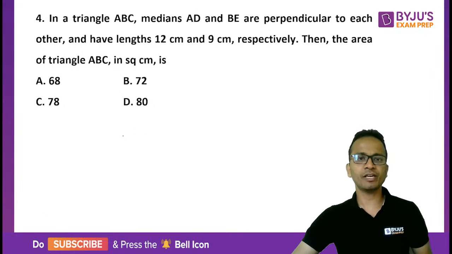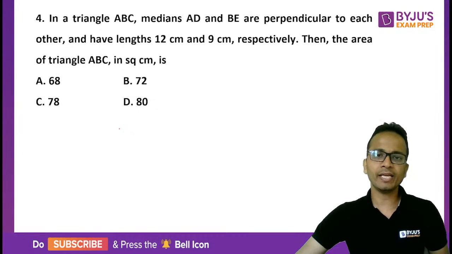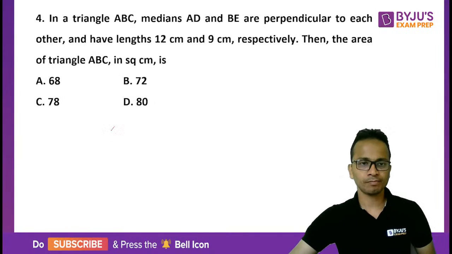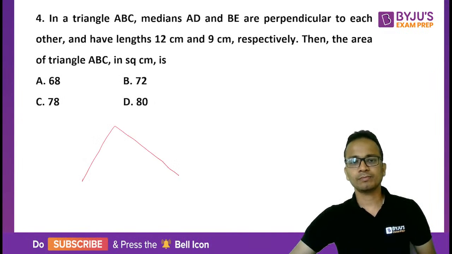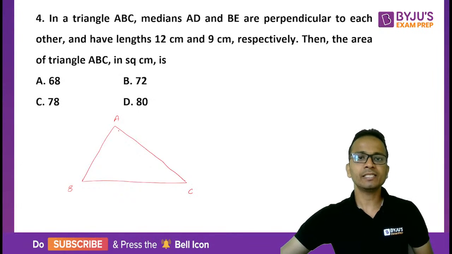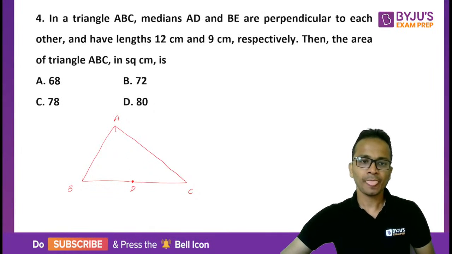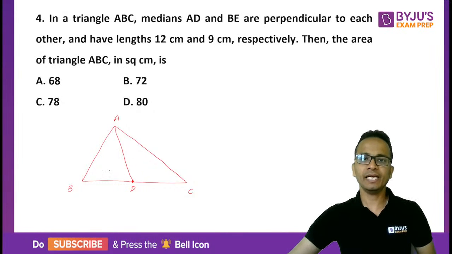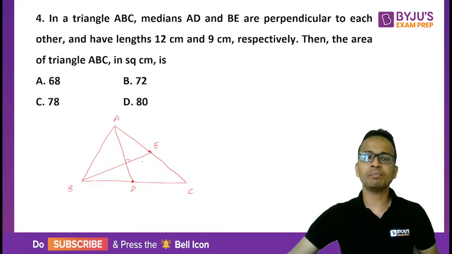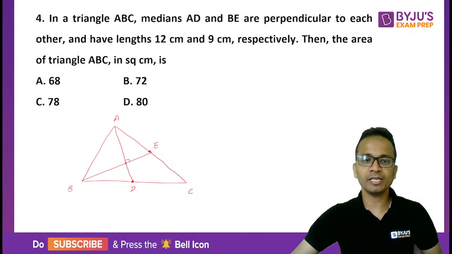Okay, now let's draw the figure for this one. So I'll draw a triangle such that two of the medians originating from A and B are perpendicular to each other. All right. So let's say this is triangle A, B, and C. So median AD is of length 12. So the midpoint of BC is D. And let's say this is one of the medians, median AD, and another median BE, and these two medians are given perpendicular to each other. So let's say they meet at point O.